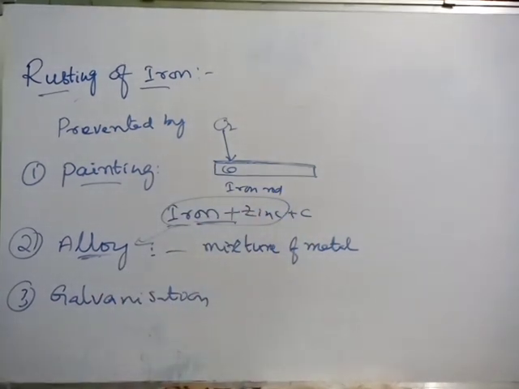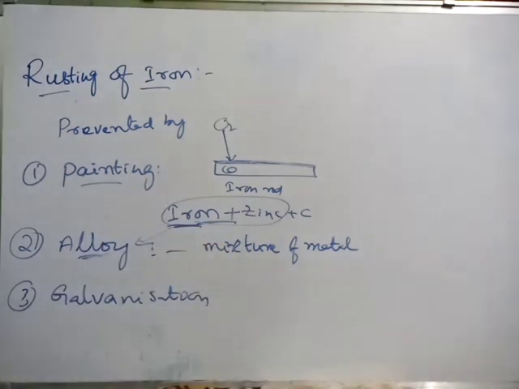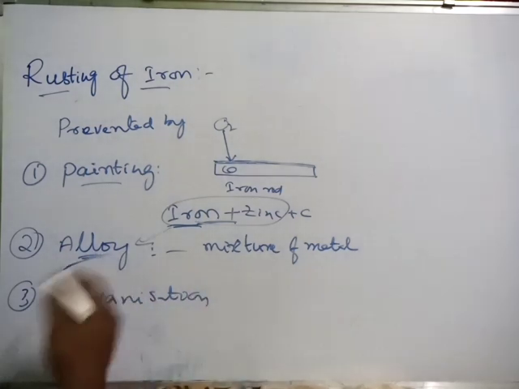Alloys cannot be rusted as easily as the pure metal. Stainless steel is made based on this alloy only.